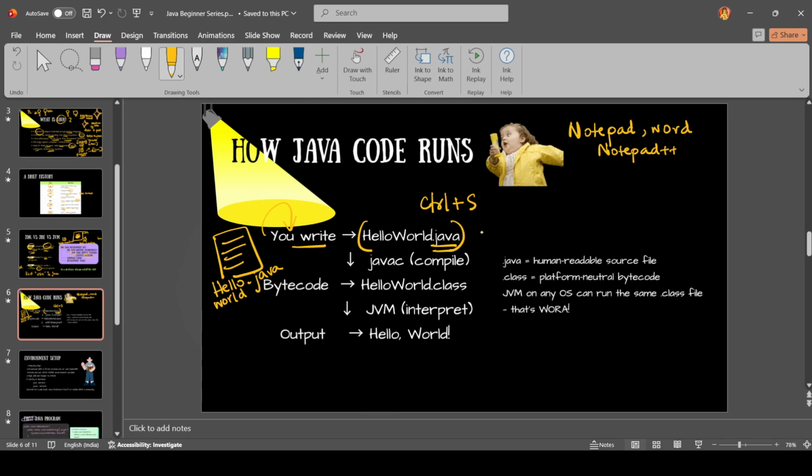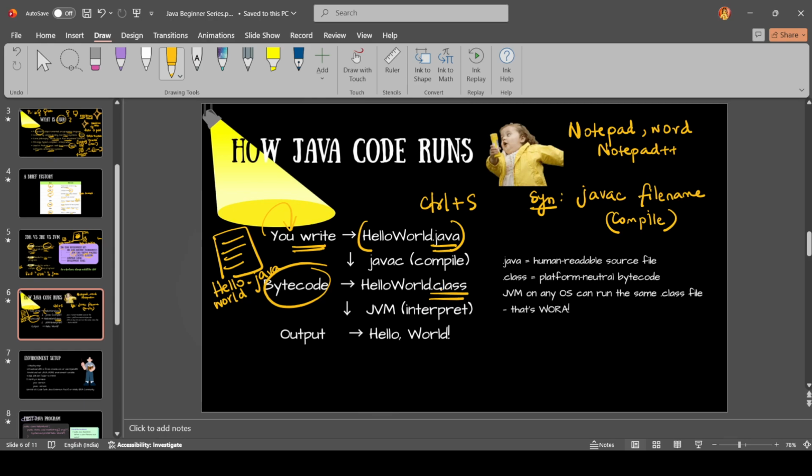So we need to open the terminal. I'll show all that. We need to open the terminal and type the command javac followed by the file name. This is the syntax to compile the code. So javac followed by hello world.java. I'll be compiling it. After compilation, our normal code becomes bytecode. So it will turn into a hello world class file.